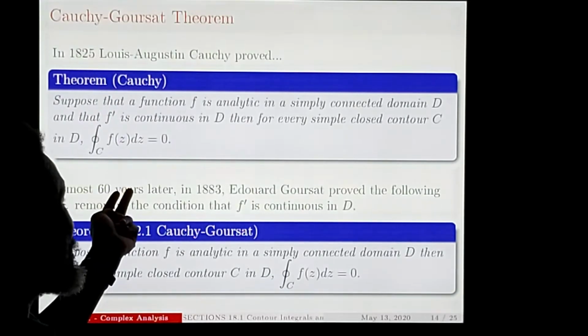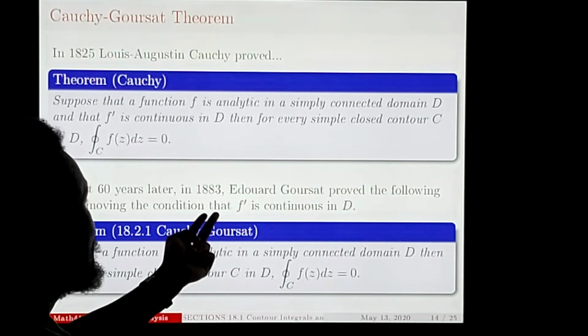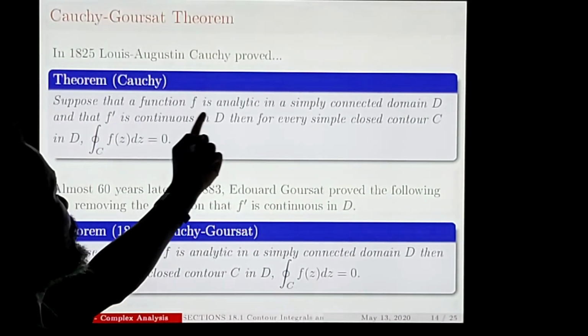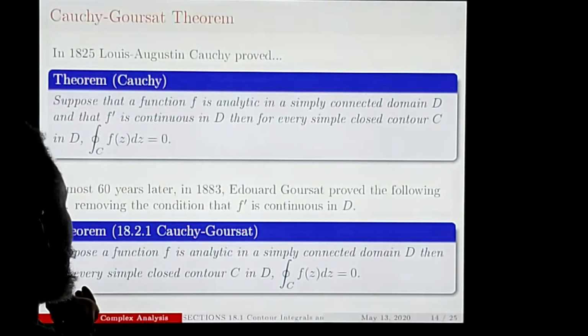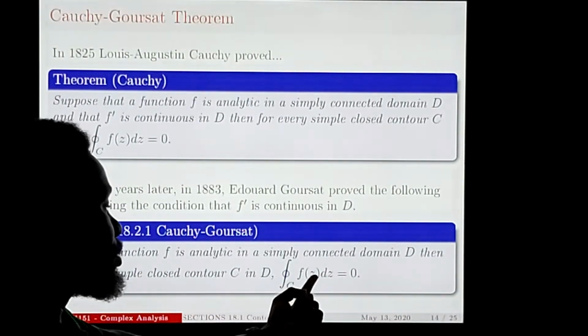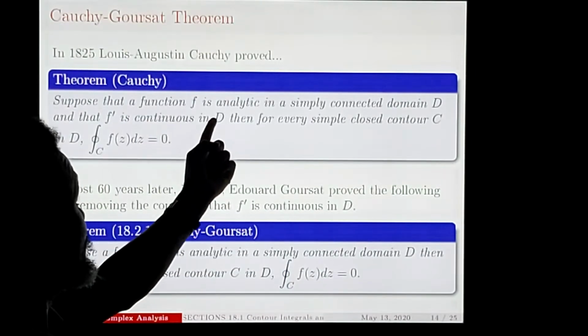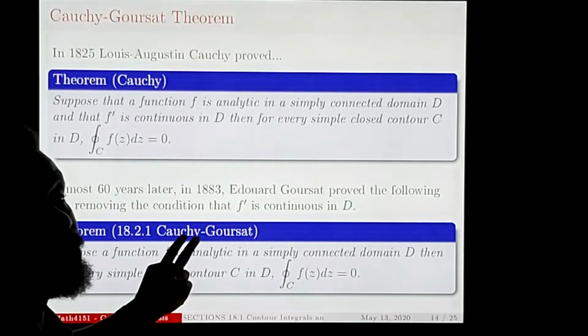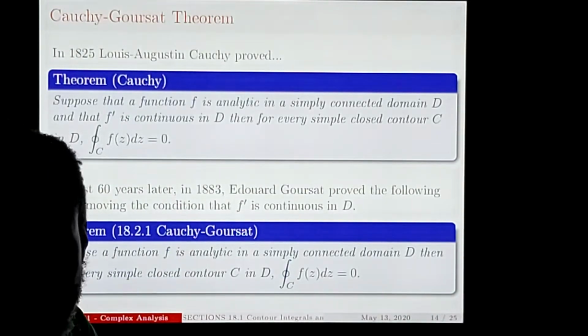Then about almost 60 years later, another man called Edouard Goursat, these are French guys, proved the same theorem without this condition. Just that f is analytic in this domain, then for every simple closed contour, the integral is 0. So the difference between these two is just this part. That's why it's called Cauchy-Goursat, because this man started it, but then this man simplified. So it's the Cauchy-Goursat theorem. Okay?